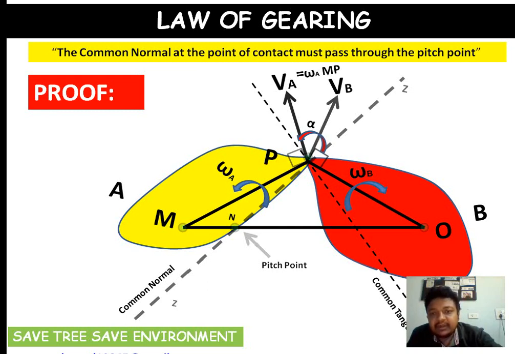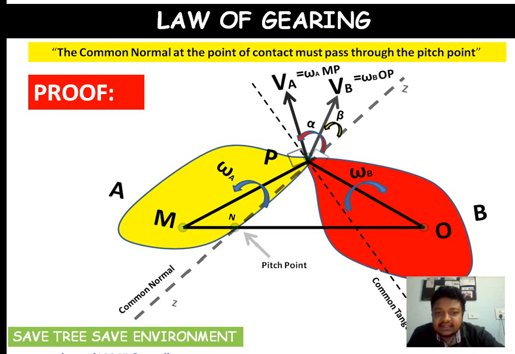This Vb will be perpendicular to OP, and this gear B, which is rotating with omega B, so it will make the magnitude of this Vb equal to omega B into the distance OP. Very clear? Let this Vb, that is the linear velocity of gear B at point P, make an angle beta with the common normal. I think the figure is very clear.